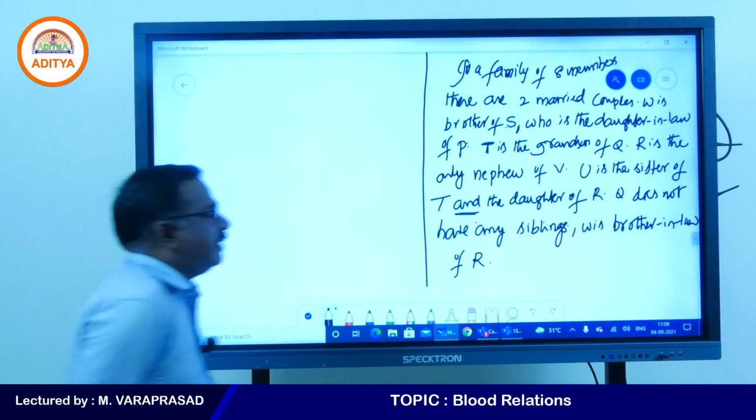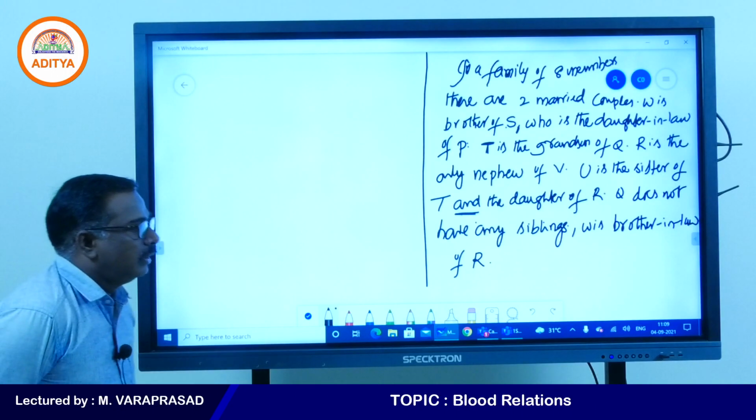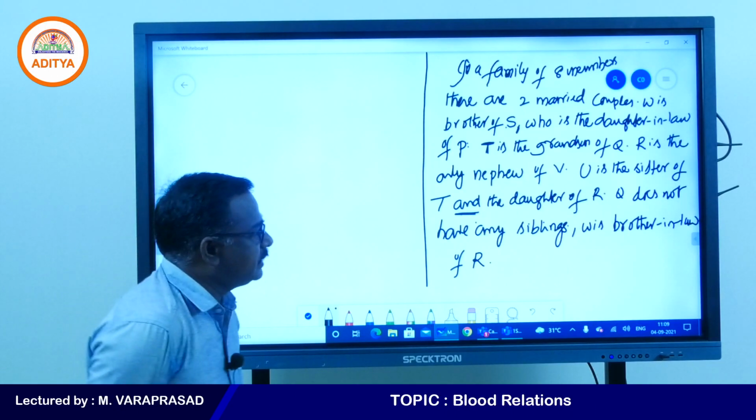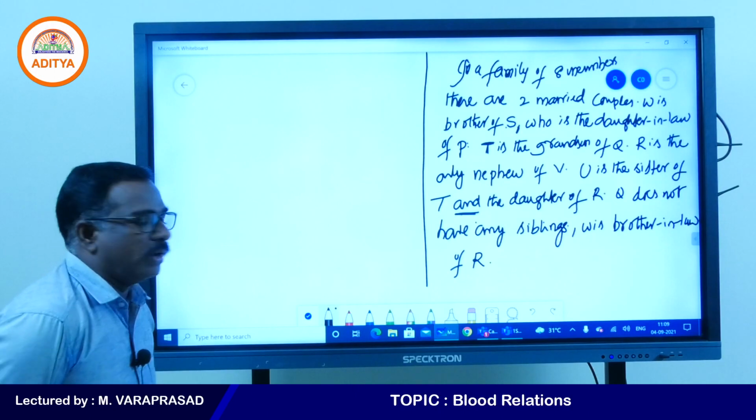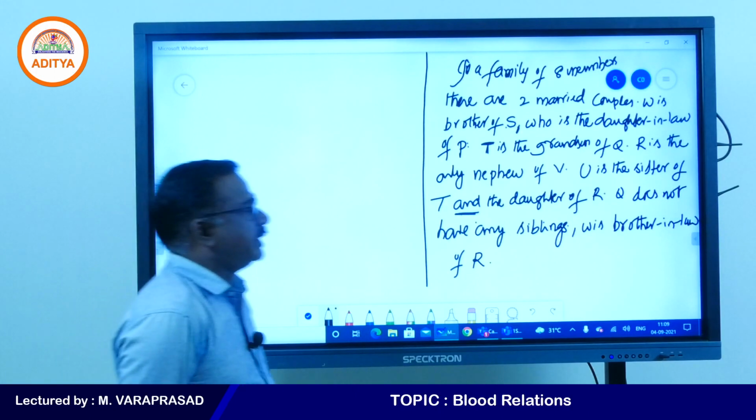So, Q does not have any siblings. W is the brother-in-law of R. Prepare the family map, we can discuss the questions now, right?